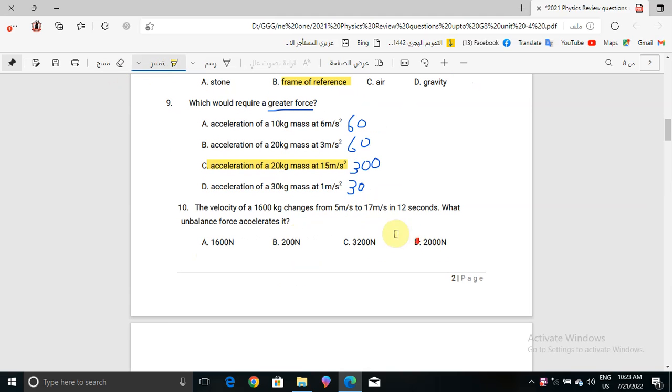Now question number 10: the velocity of a 1600 kilogram car changes from 5 meters per second to 17 meters per second in 12 seconds. What unbalanced force accelerates it? So what we'll do here: 17 minus 5 is 12, so 12 over 12 is 1, times 1600 is 1600 Newton. So the correct answer for question number 10 is choice A.